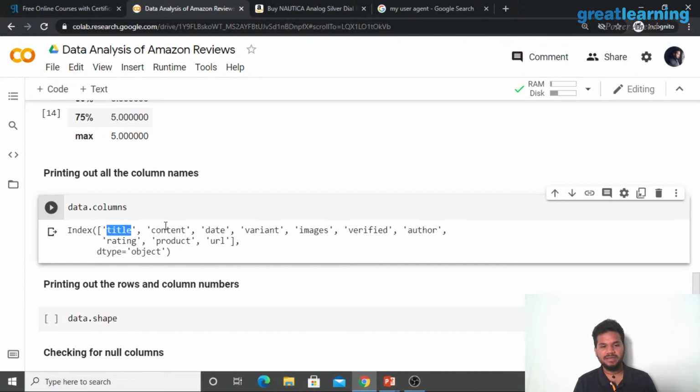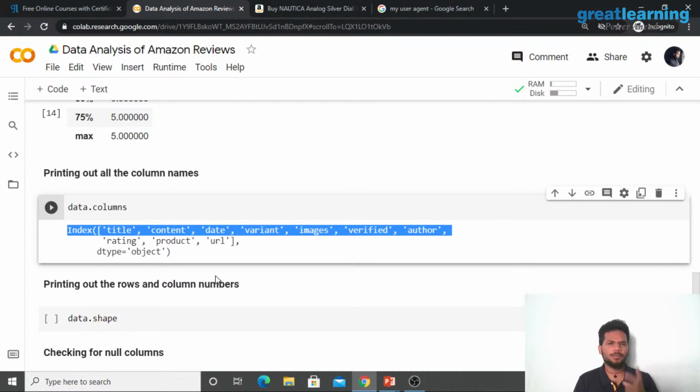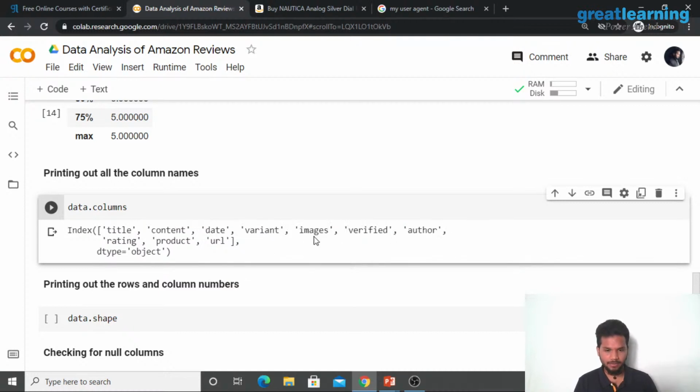We have the title of the review, the content of the review, the date of when it was posted, what is the variant that they bought, shoes, color, product, whatever it is, right? All of that. All the images, you can also put an image with a review. So that is the part which discusses that as well. And the next thing is, it says whether you're a verified purchaser or not.